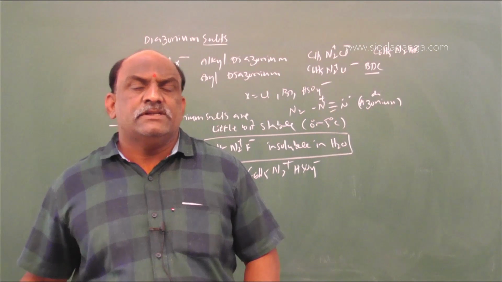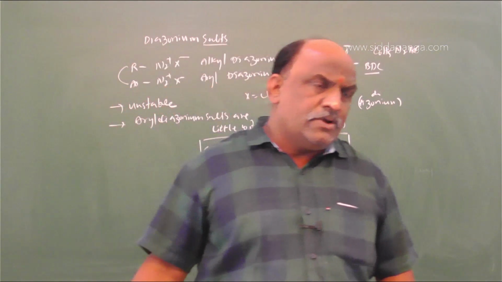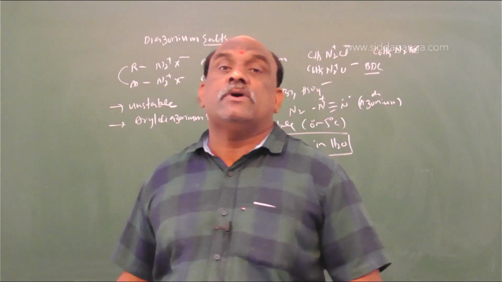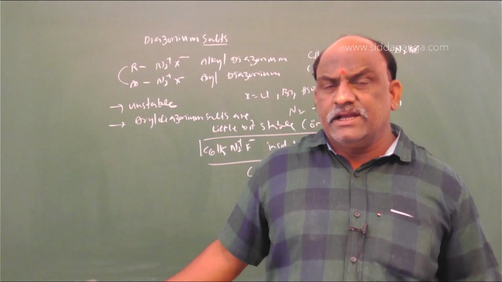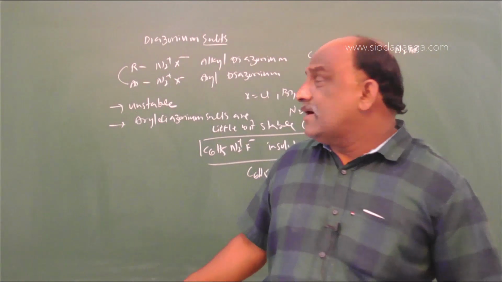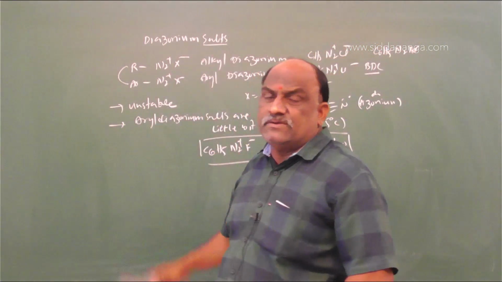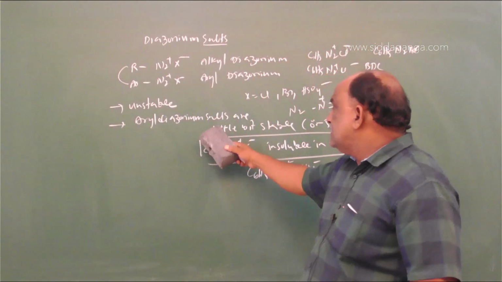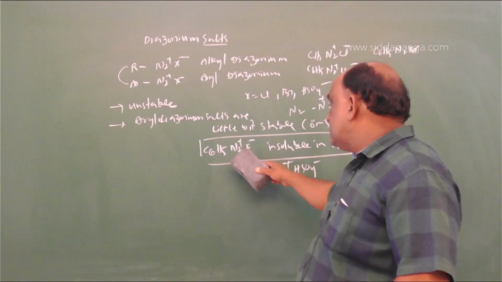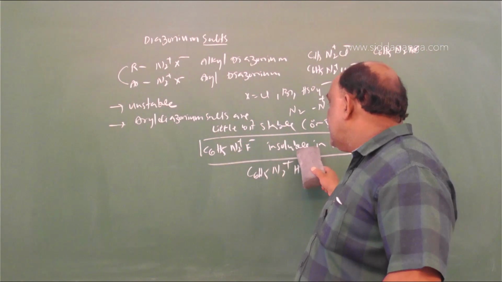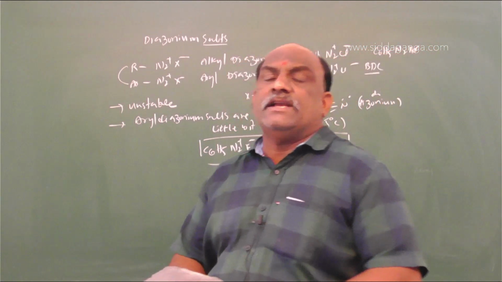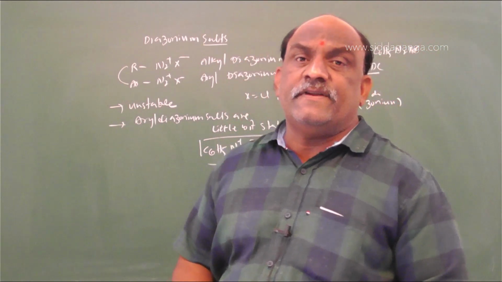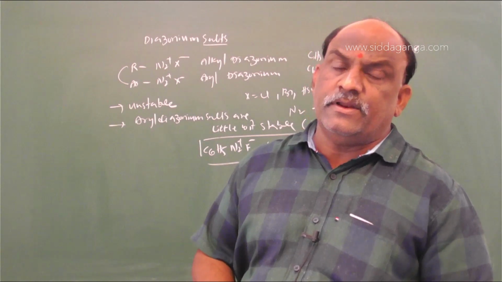Alkyl diazonium salts decompose to give alcohols, and aryl diazonium salts decompose to give phenols. Among aryl diazonium salts, only one compound is insoluble in water, C6H5N2+ F−, benzene diazonium fluoride.